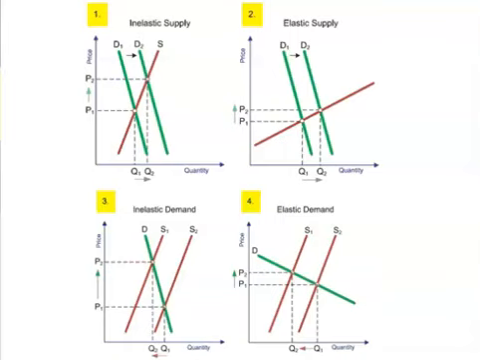The demand curve in the third graph is steeper than the demand curve in the fourth graph. That means the demand in the third graph is less elastic than the demand in the fourth graph. Again, assume we have the same shift in supply in both graph 3 and graph 4. There is a bigger change in price and smaller change in quantity when demand is inelastic.